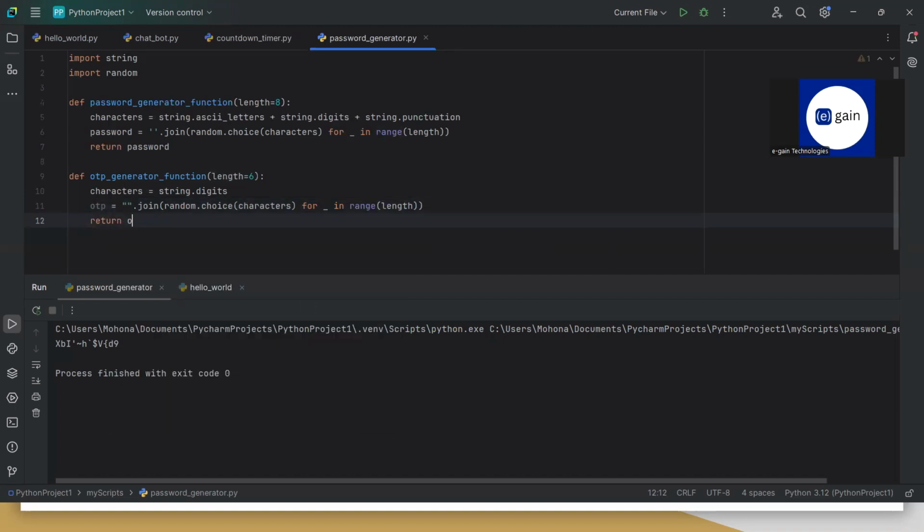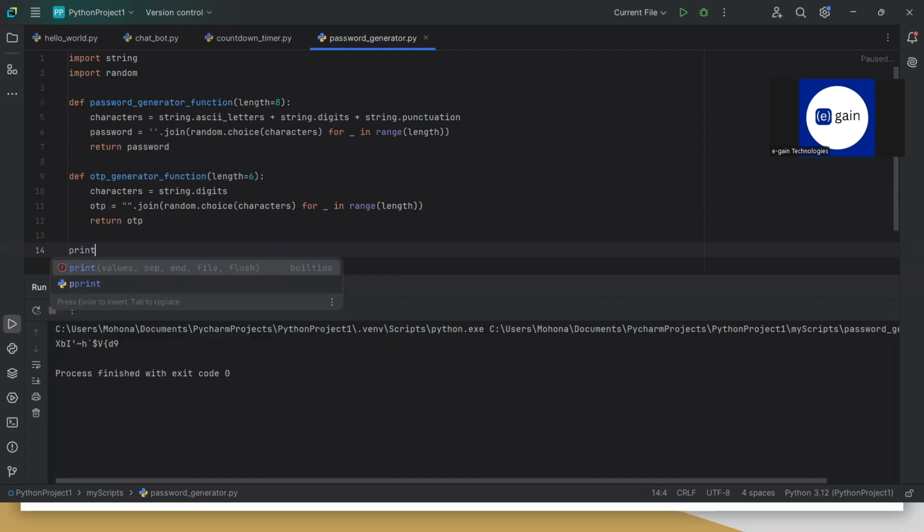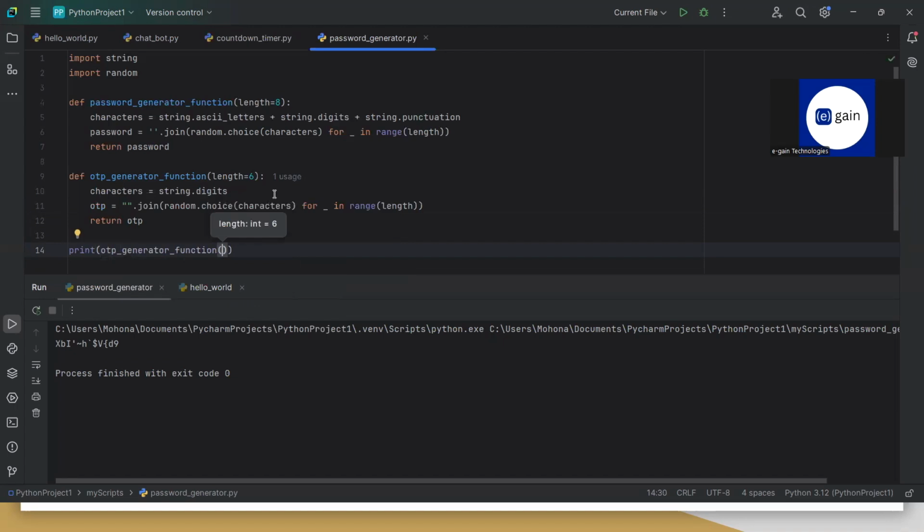I return this OTP. And if I print this, we will see that it will generate an OTP every time we call this function. And every time I run this piece of code, it will give me a new answer.